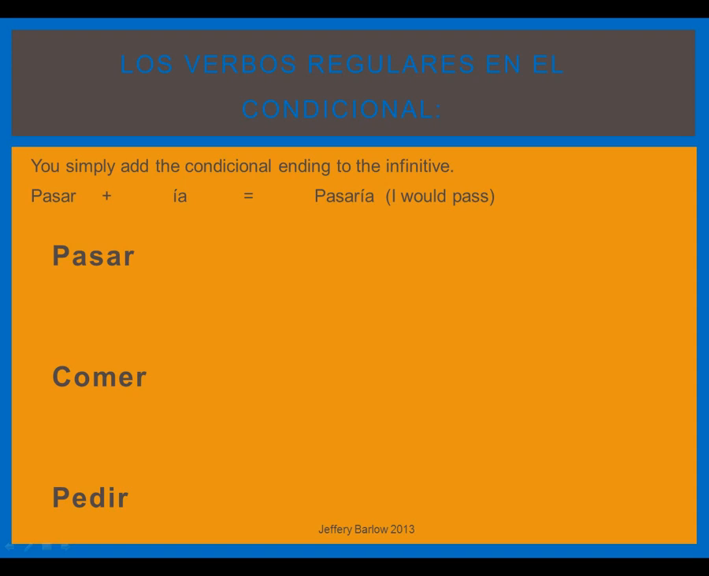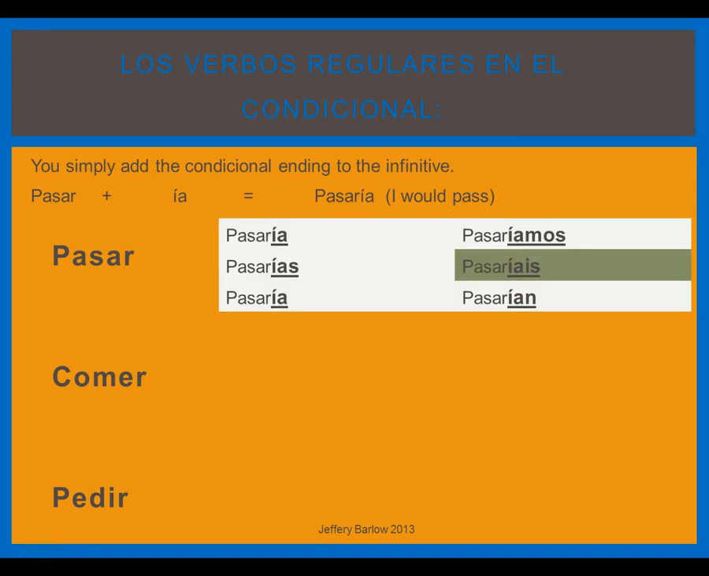The endings for the conditional are pasaría, pasarías, pasaría, pasaríamos, pasarían. Notice, all forms in the conditional have an accent mark on the I. I is a weak vowel, and in order for it not to be dominated by the A, and thus pronounced pasaria, we need the I to have an accent mark so it is properly pronounced pasaría.